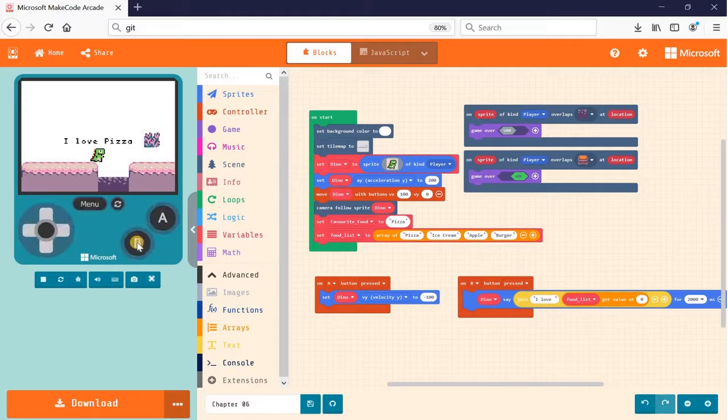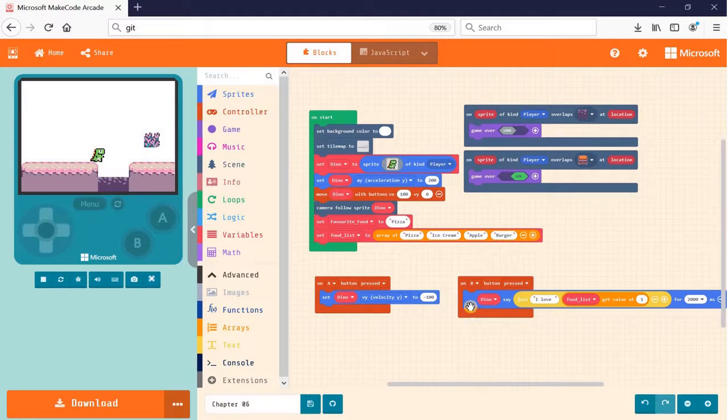Let me press B. You can see that I love pizza. And then if I change the value to 1 and I press B, now it says ice cream. Okay, so the value that we put inside here is the index. So it always starts from 0. So in this case, we have 0 for pizza, 1 for ice cream, 2 for apple, and 3 for burger.